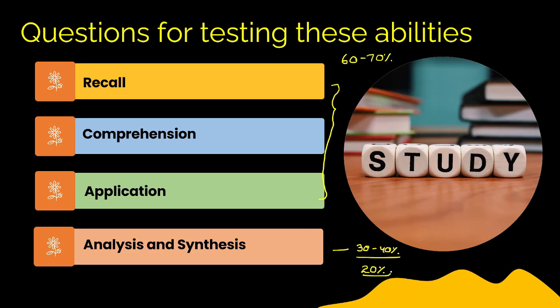score only 20% of the marks, because sometimes even though you have studied very well, you will not be able to solve these kind of questions because these will be little tricky. So try to understand, focus first on these first three different types of questions, then go for analysis and synthesis type of questions. That will ensure your qualifying in the GATE examination, and at the same time your score will be improved even if you solve this 20% of the questions.